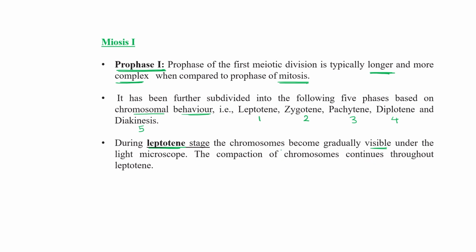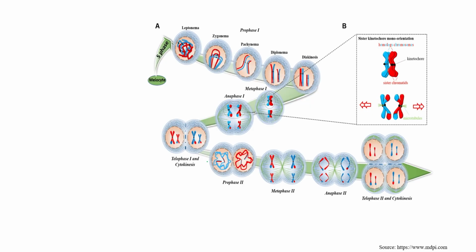So the main point of this leptotene stage is chromosomes become gradually visible under the light microscope, right? As you can see over here, this is the prophase 1, and we have just discussed that we will further divide prophase 1 into 5 subcategories. So this is the leptotene. Here chromatin starts condensing, and we are now able to see the chromosomes.